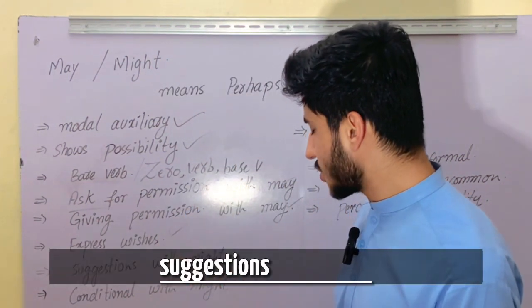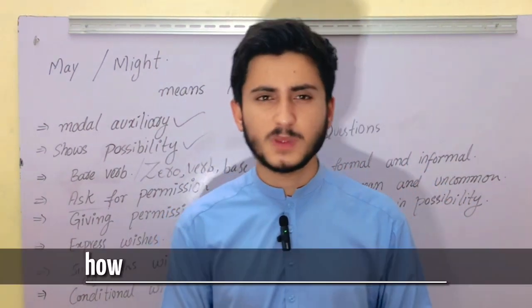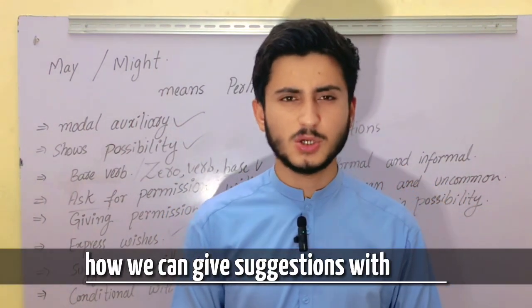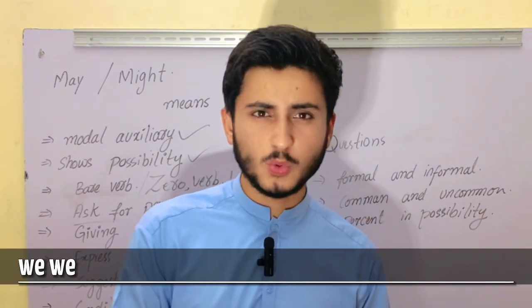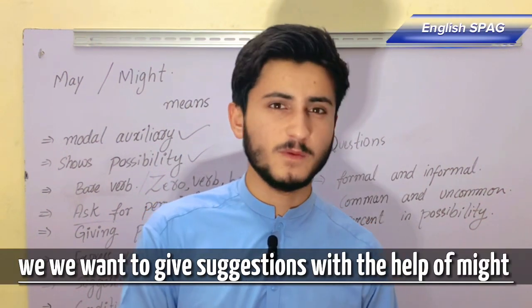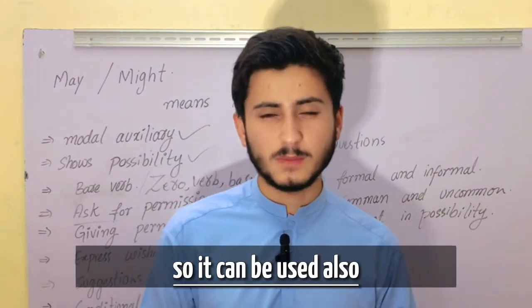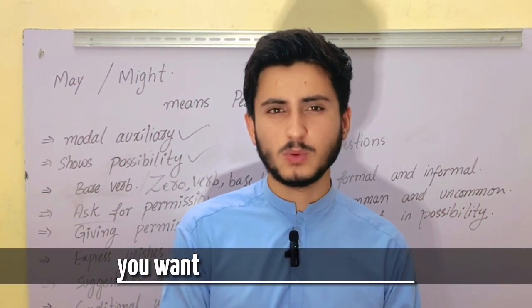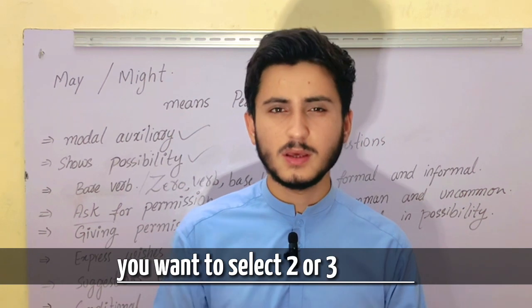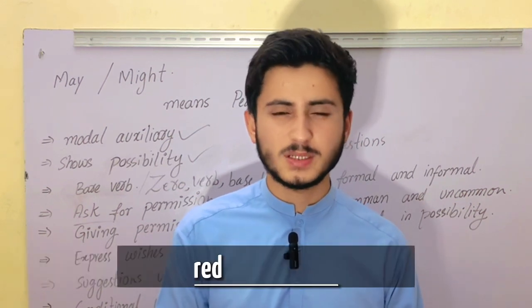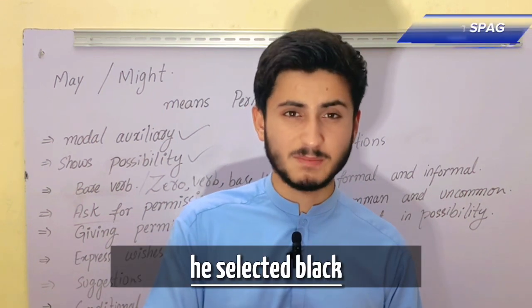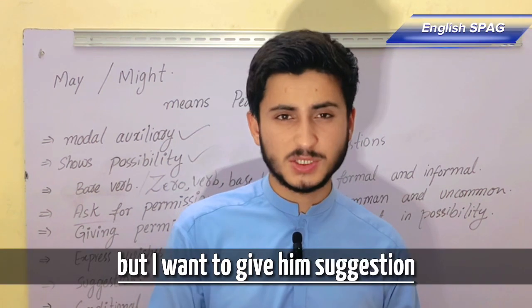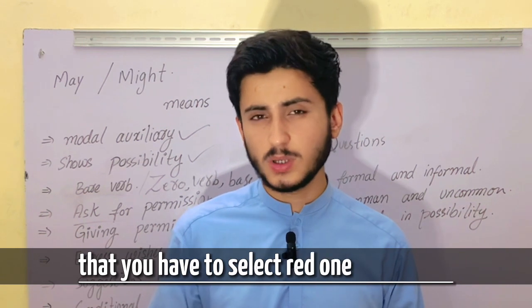Okay, suggestions with might. How can we give suggestions with might? It can be used whenever we want to give a suggestion. For example, there is a person who wants to select 2 or 3 markers: red, blue or black. He selected black, but I want to give him a suggestion that he should select a red one or a blue one.